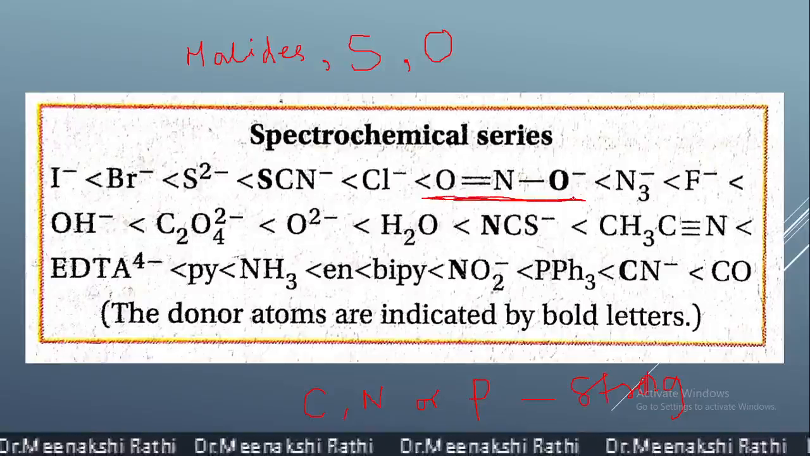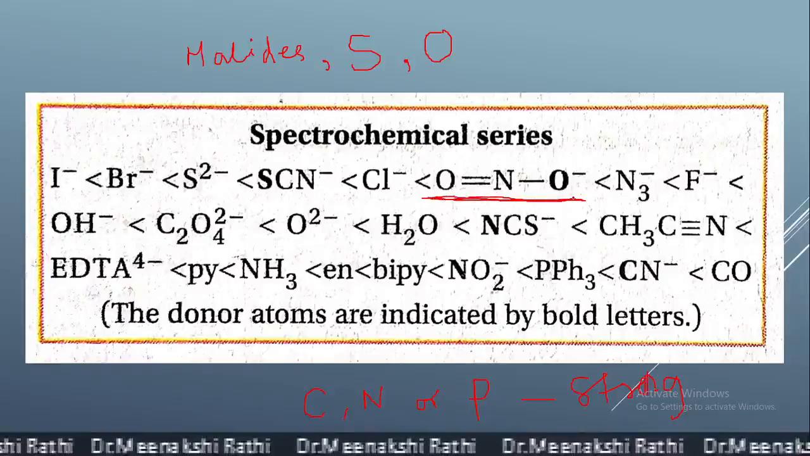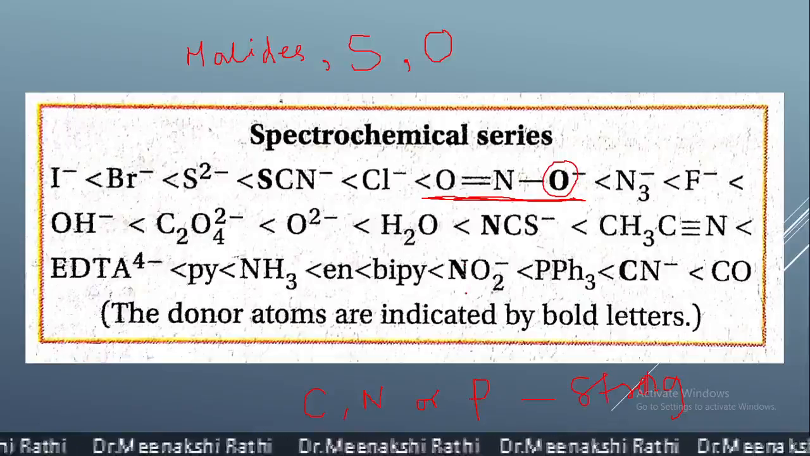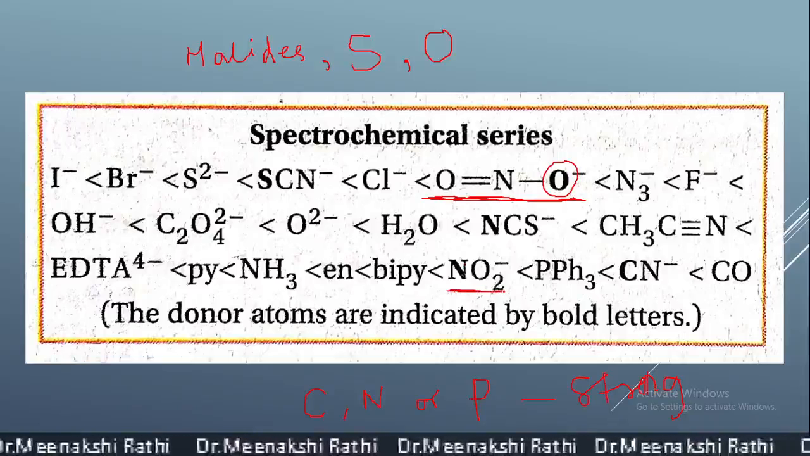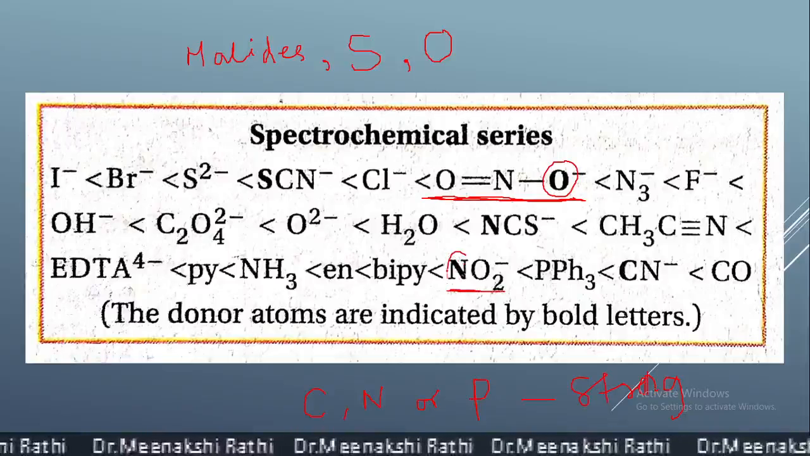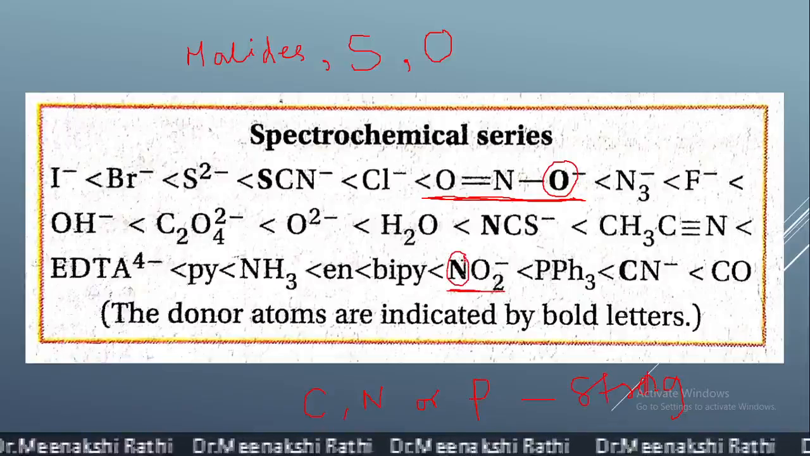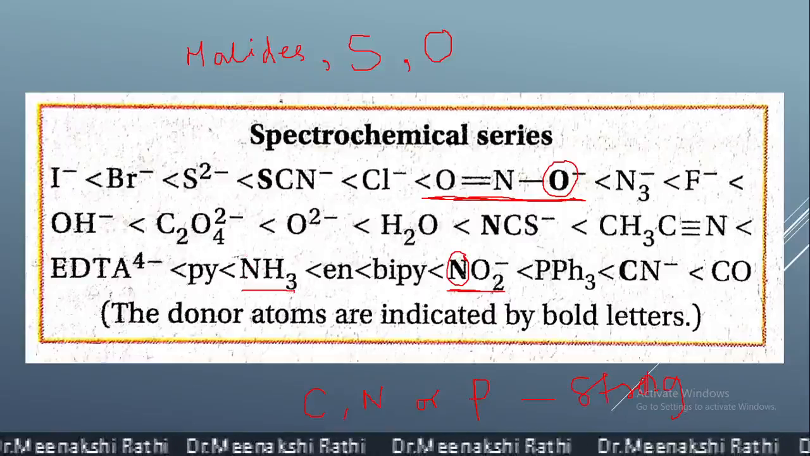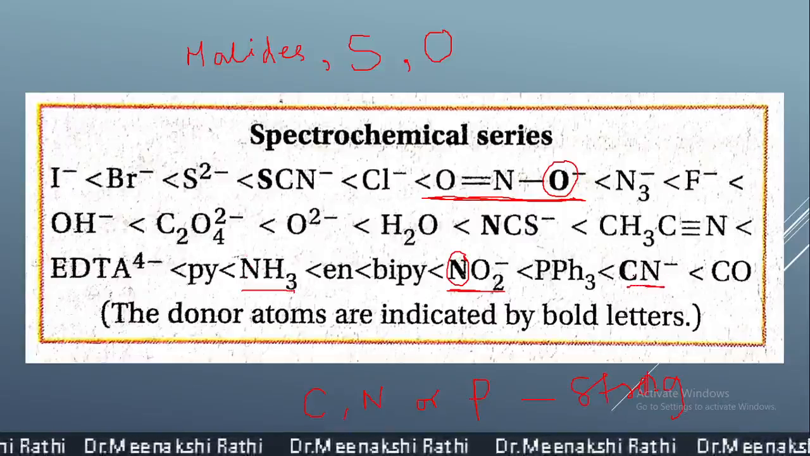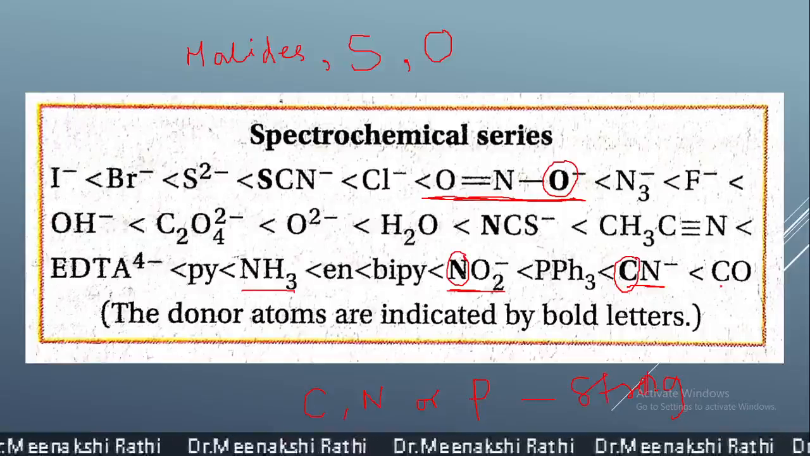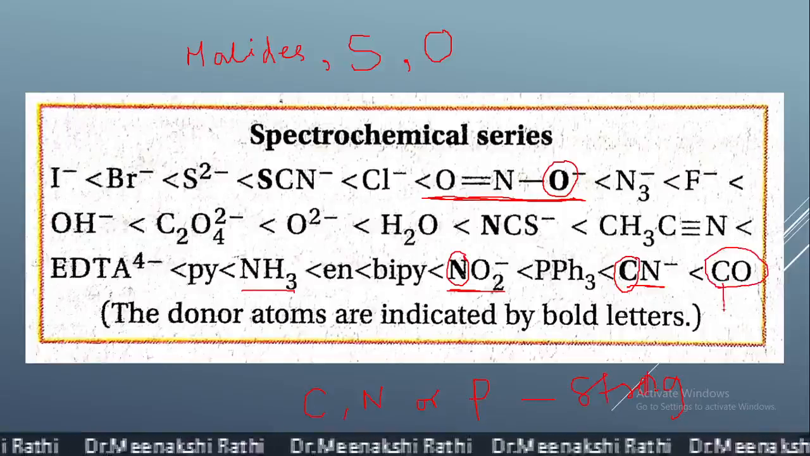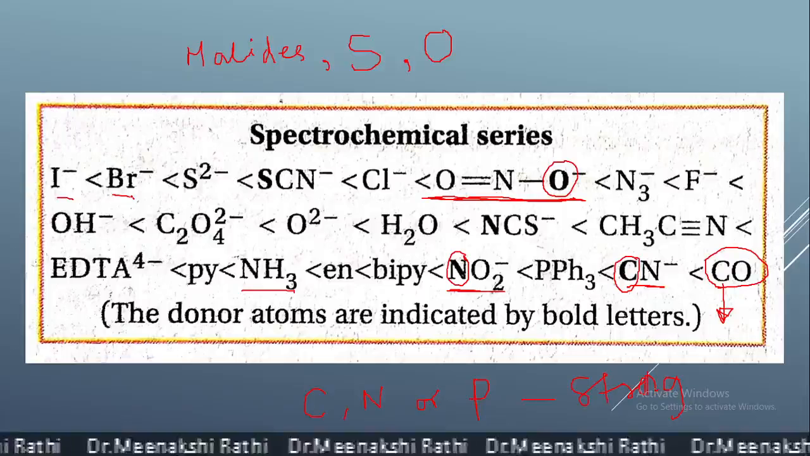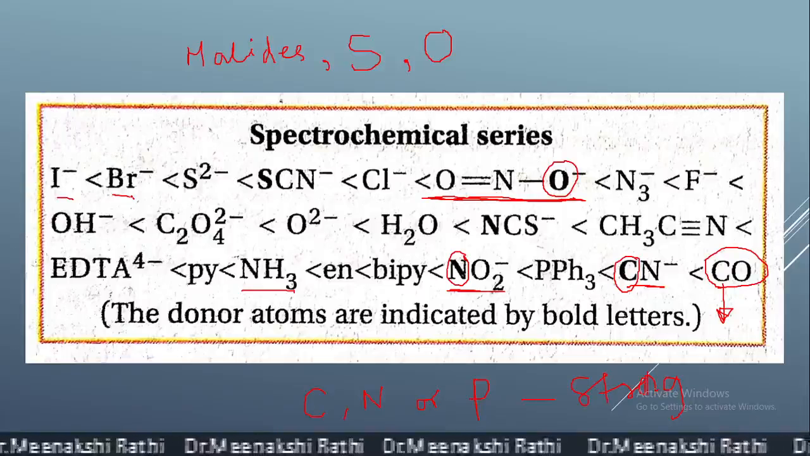Now if I write down, here you can see this example. Can you tell me whether this is a weak ligand or strong ligand? Here you can see oxygen is the donor atom, so it is a weak ligand. But if you take this example, NO2 minus, in this nitrogen is the donor atom, so it is a strong ligand. Ammonia, again it is a strong ligand because nitrogen is the donor atom. Then cyanide, here carbon is the donor atom, so it is a strong ligand. In the carbonyl group, carbon is the donor atom, so it is again a strong ligand. While iodide, bromide, these are halides and these are weak ligands.